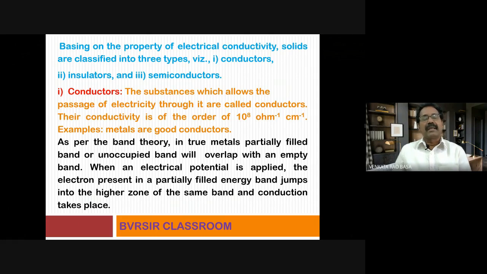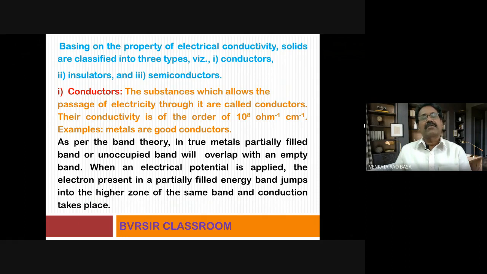As per the band theory, in true metals, a partially filled band or unoccupied band will overlap with an empty band. That is the valence band and conduction band. When an electrical potential is applied, the electron present in a partially filled energy band jumps into the higher zone of the same band and conduction takes place.